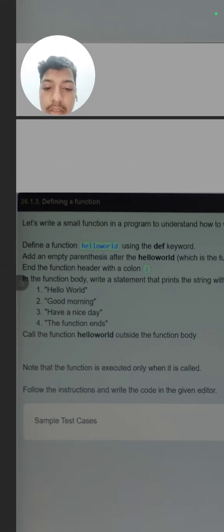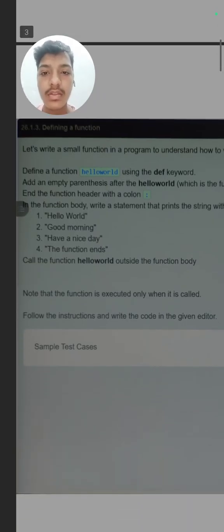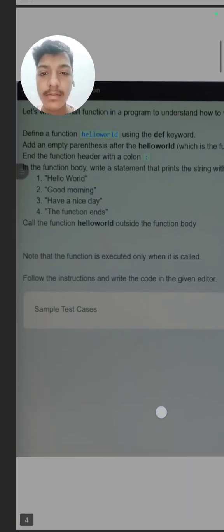Now, a function is executed only when you call it. So basically what this question is saying is that first we need to define a function named hello world. Inside that function we need to print these four print statements, then we need to call that function. So how can we solve this question?